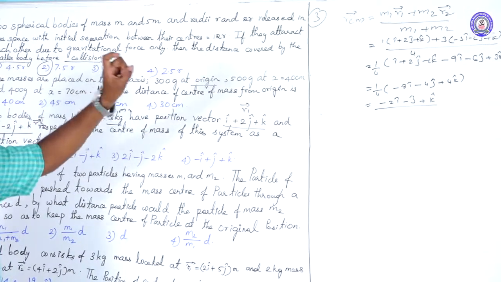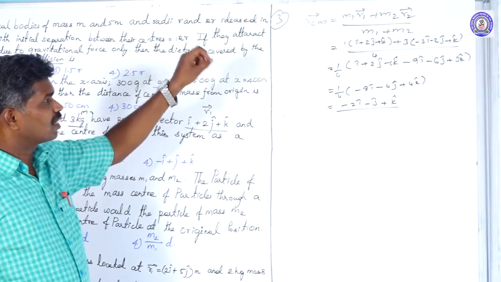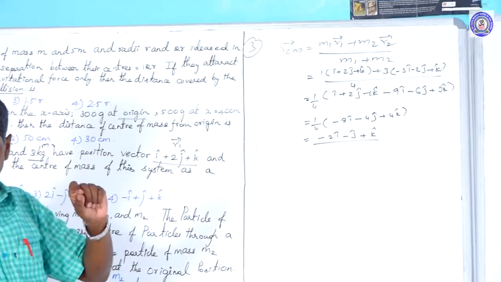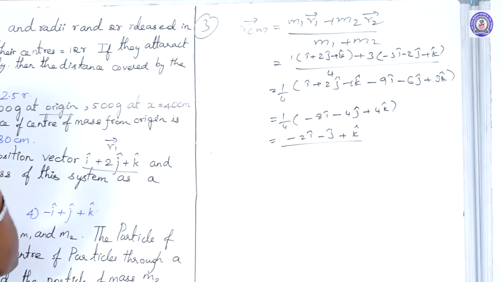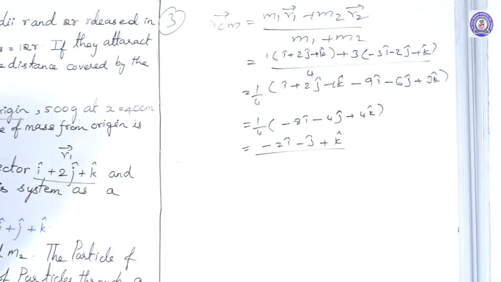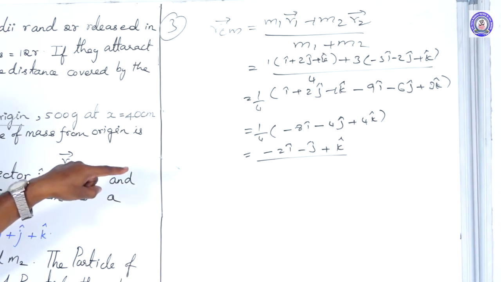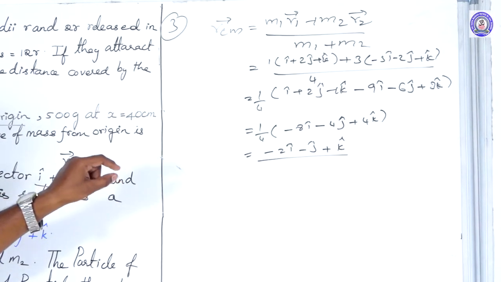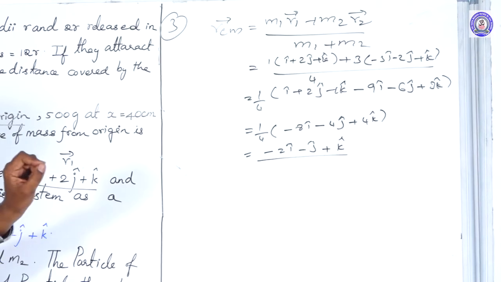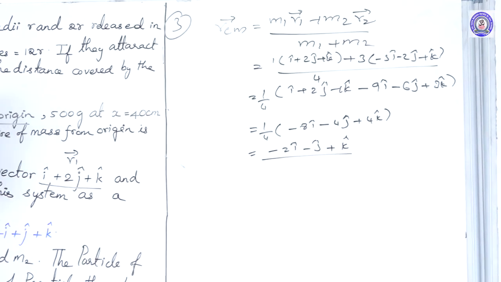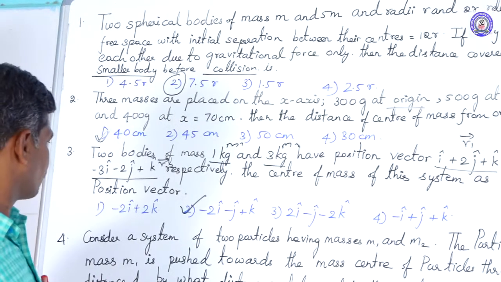We are using the formula R_CM vector is equal to m1 into r1 vector plus m2 into r2 vector divided by m1 plus m2. If you substitute those values, you will finally get the center of mass of the system as minus 2 i cap minus j cap plus k cap. That is the second option. Next we are going to see the fourth problem.